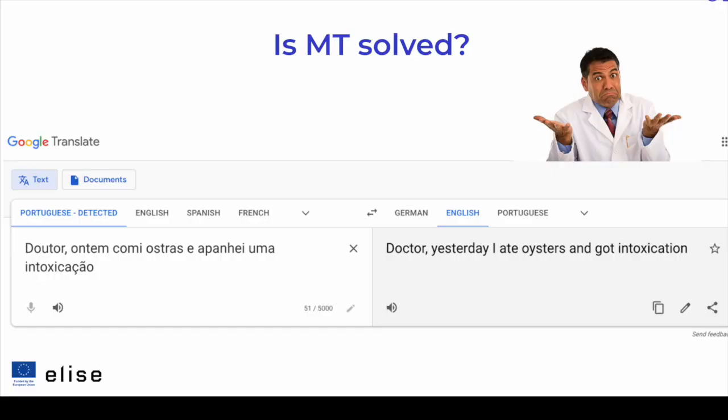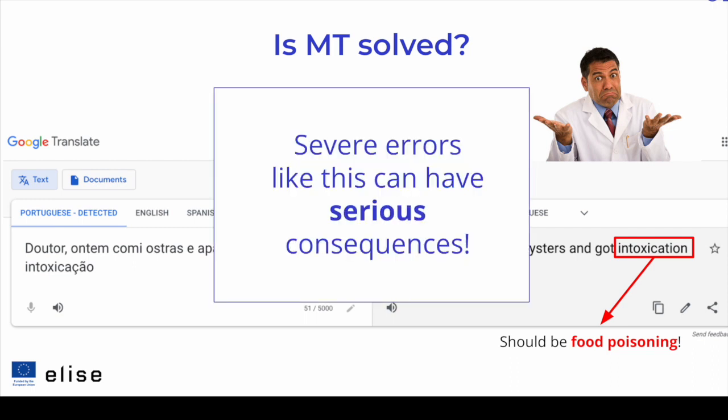Despite the progress in the fluency of machine translation systems, critical translation errors are still frequent. For example, mistranslation of terms with health, safety, or financial implications still occur. In this example, the word intoxicated should have been translated as food poisoning. Such an error can have very serious consequences, and we would like to avoid such errors as much as possible. And for that, we need machine translation systems that are aware of the translation quality of the hypotheses they produce.